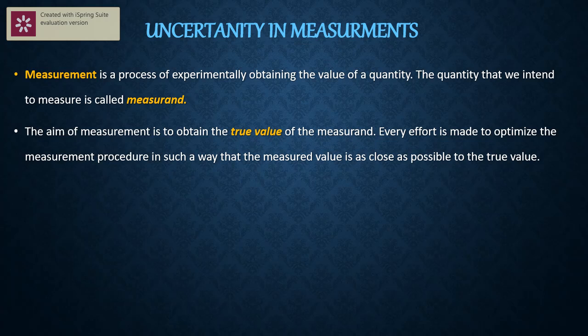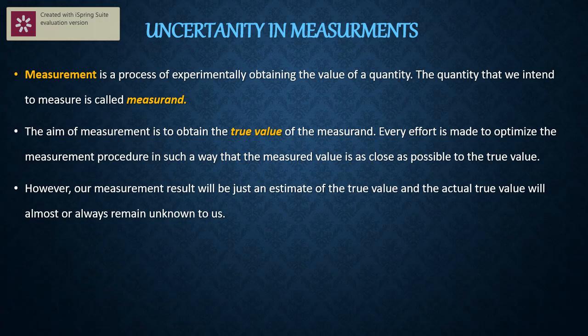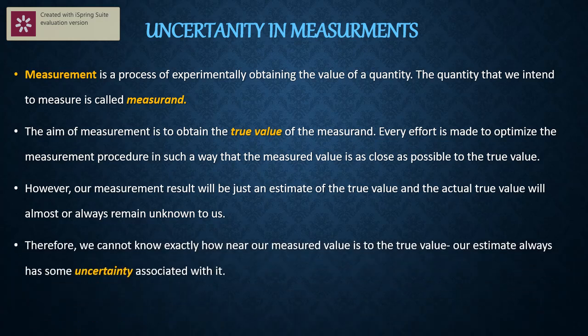The aim of measurement is to obtain the true value of the measurand. See, the second statement is very important. Every effort is made to optimize the measurement procedure in such a way that the measured value is as close as possible to the true value. However, our measurement result will be just an estimate of the true value, and the actual true value will almost always remain unknown to us. Therefore, we cannot know exactly how near our measured value is to the true value. Our estimate always has some uncertainty associated with it.